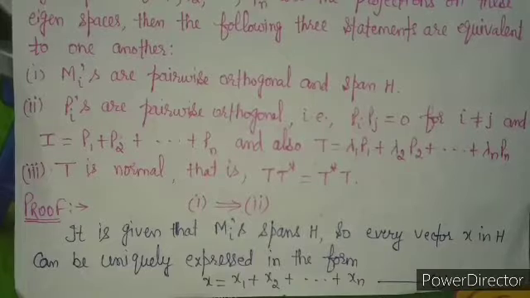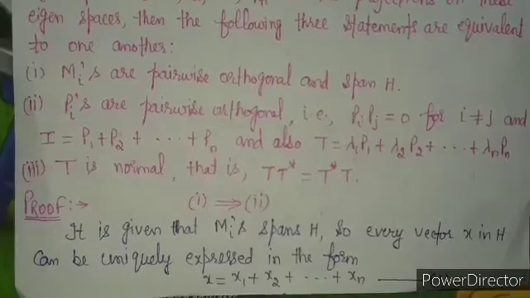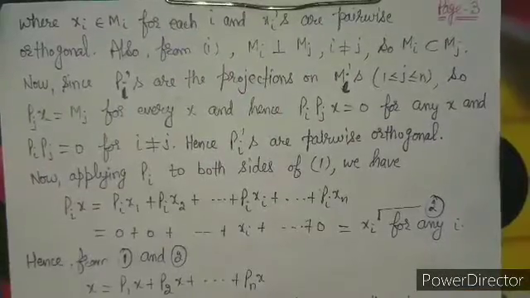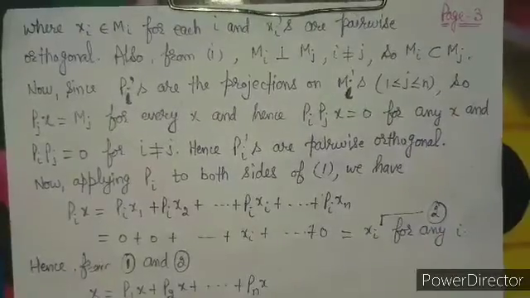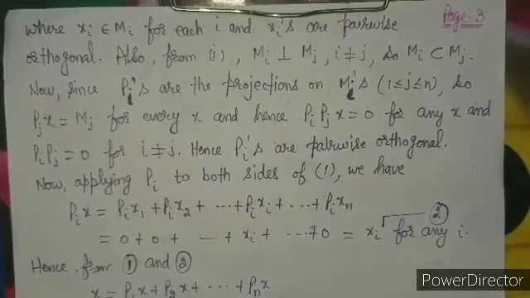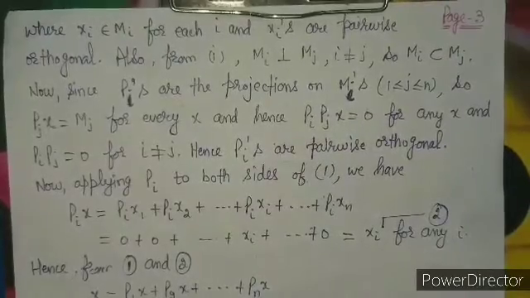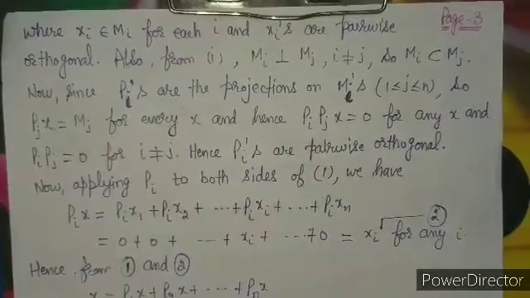That's why we are taking, it is given that Mi spans H because 1 is satisfied. So due to the span, any vector x in H can be uniquely expressed in the form x equals x1 plus x2 plus xn, which we take as 1. So we were writing x equals x1 plus x2 plus xn. Here these xi belong to Mi for each i, and the xi are pairwise orthogonal. Also in 1 we are given the Mi's are pairwise orthogonal. That's why we can write Mi is orthogonal to Mj, where this symbol of perpendicular is for orthogonal, i not equal to j. So Mi is a subset of Mj perpendicular.